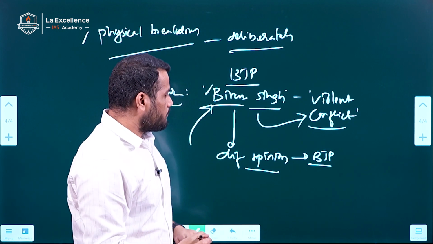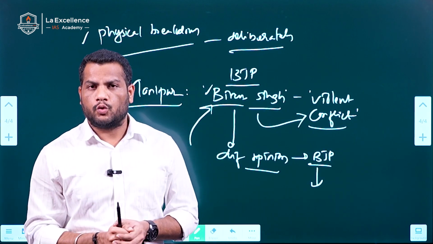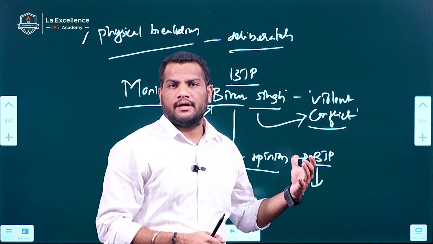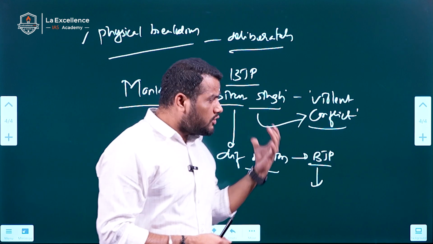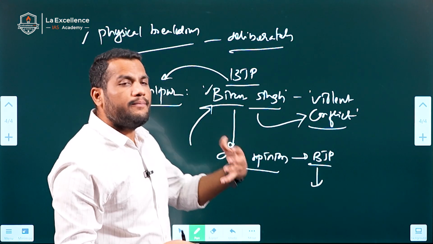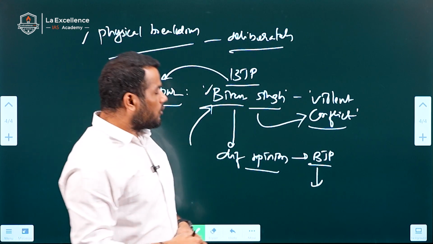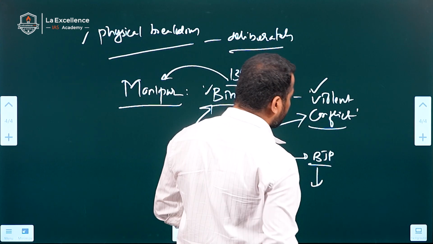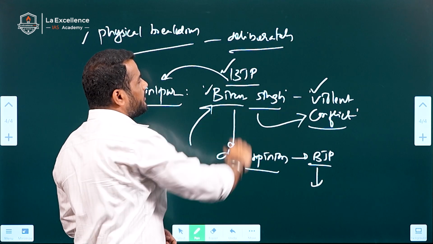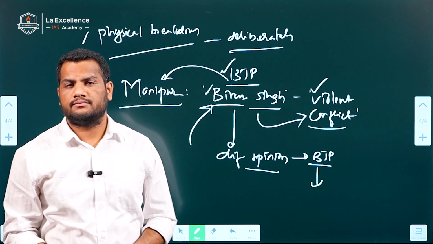And BJP didn't find any common candidate who could be the CM. Because of this, even though BJP has a majority in Manipur, it is not able to form a government again. Because of these reasons, there is violent conflict, and BJP, still having a majority in the state, is not able to form the government.